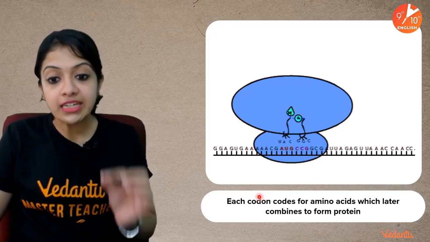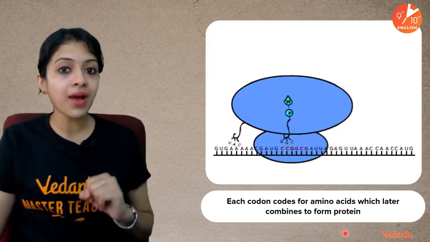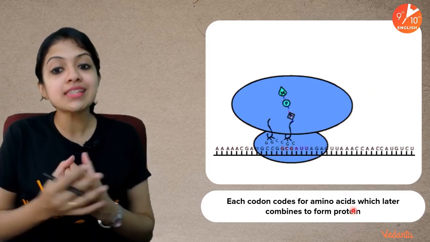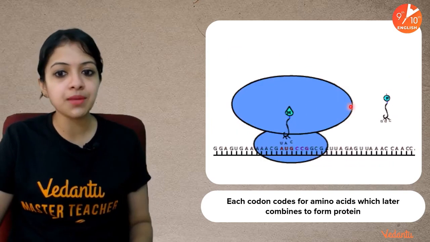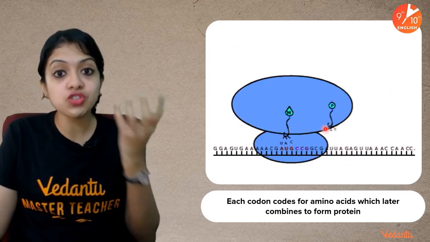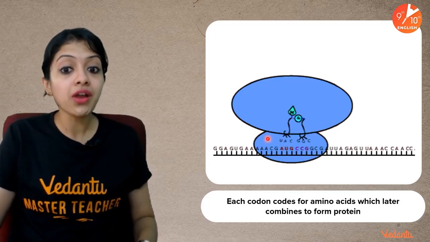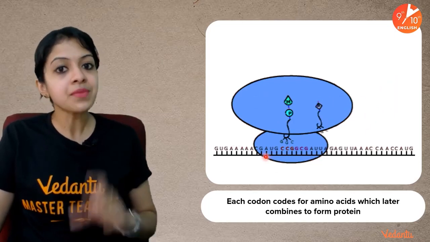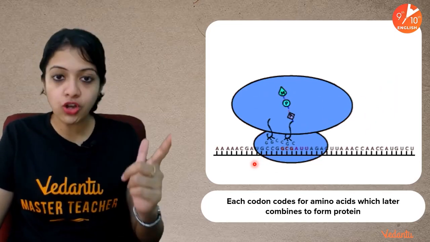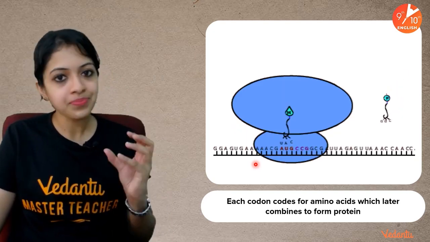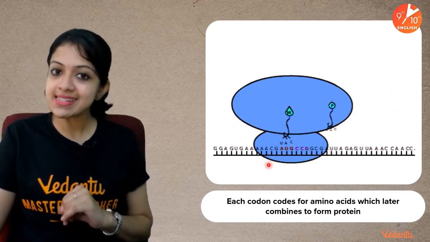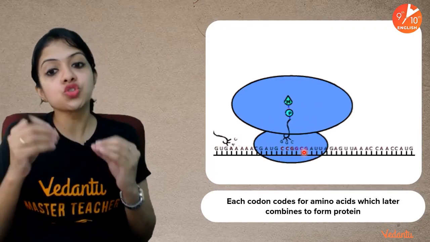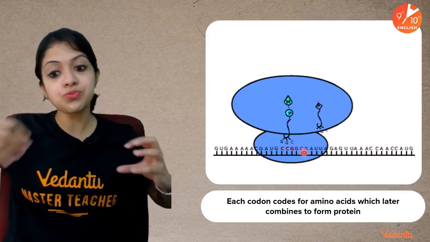What does it stand for? Each of these codons codes for amino acids. And what are amino acids? Amino acids later unite to form proteins, and what you see in this animation here is actually the process of protein synthesis which occurs in your ribosomes. It is your ribosome which you see here. This blue structure here is the ribosome. And what is the ribosome? Just recall, it's an organelle which is found inside your cell. Okay, and this is where protein synthesis happens. Assembly of all of these amino acids occurs in the ribosomes to form chains of amino acids which eventually